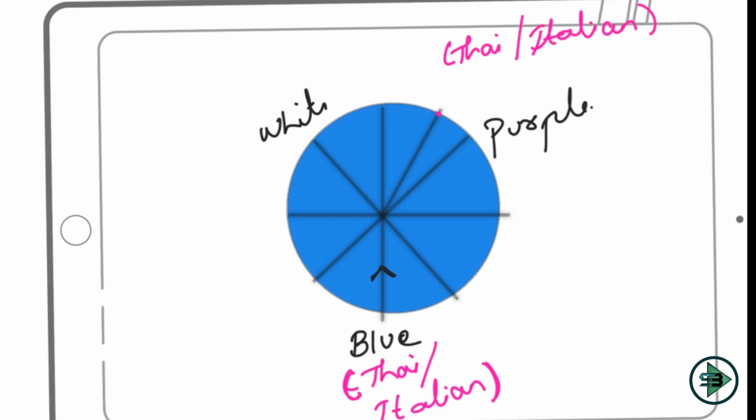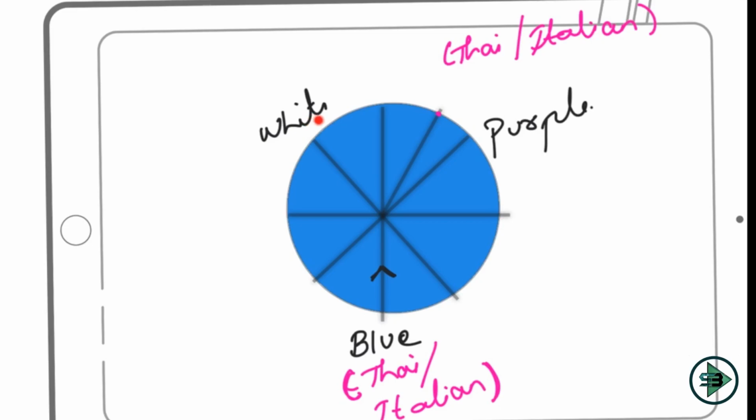Indian obviously cannot be here because this is occupied by Thai and Italian. Can Indian be here? Now let's check it. If the Indian is here, this has to be my pink and this has to be my gray, but this is not possible. This is occupied by purple, so Indian cannot be at this position as well. Can I have an Indian at this place? If I have an Indian here, the pink would be here, but then the gray would be here, right? Gray is to the immediate left of pink, which is again not possible because this place is occupied by purple. So again, I cannot have an Indian here.